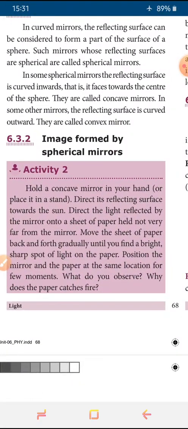Next is image formation by spherical mirrors, explained in activity number 2.